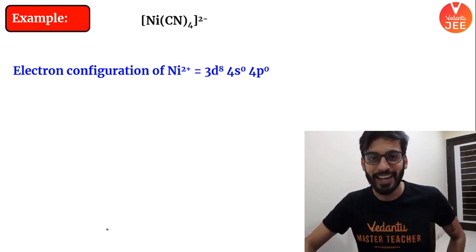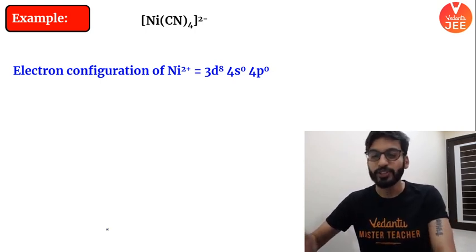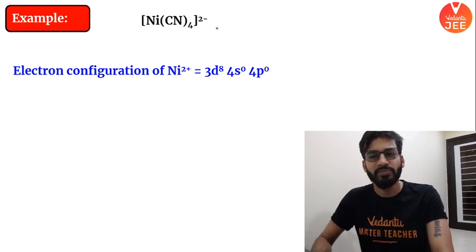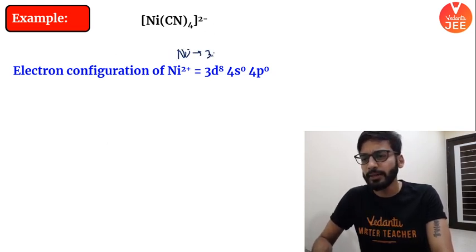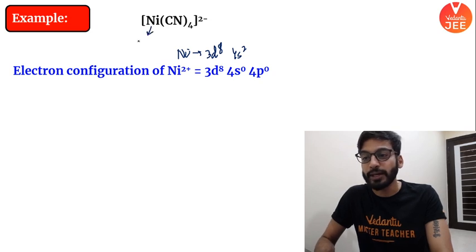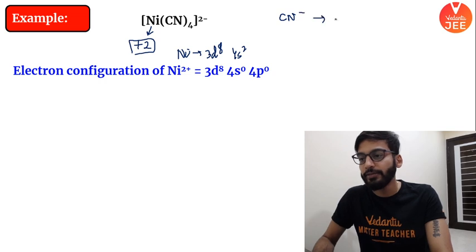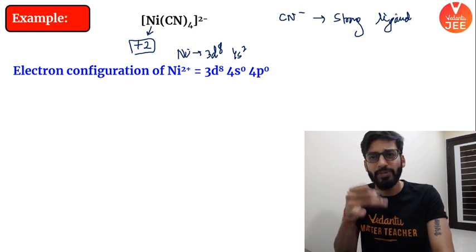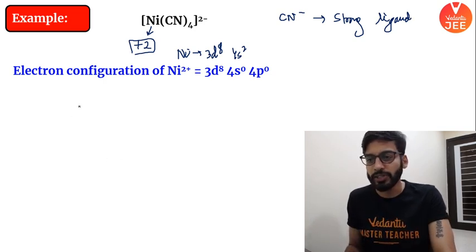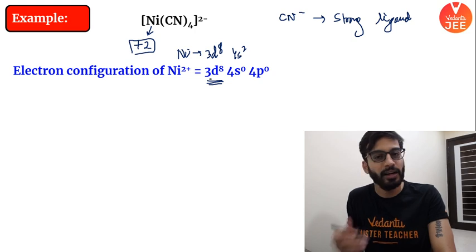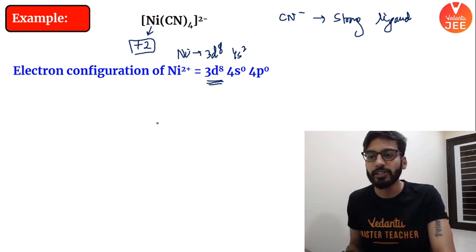So let's do quick questions on square planar complexes. Nickel. Very easy. Nickel is 3d8 4s2, but nickel in this complex is existing in the +2 state. Nickel is in the +2 state, and I'm very happy to tell you that cyanide is a very strong ligand. So what we were expecting, pay full attention, is that the electrons from the s orbital would be gone. It will be 3d8, right? So you are expecting this.